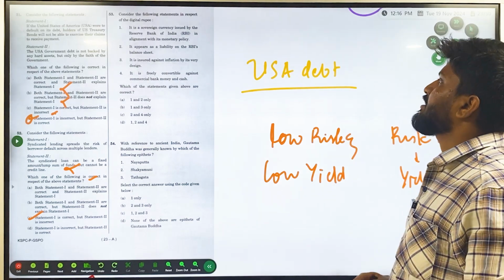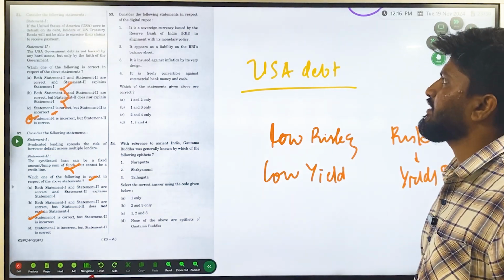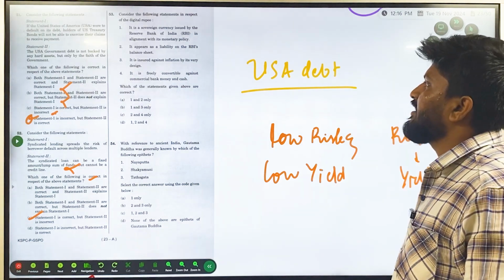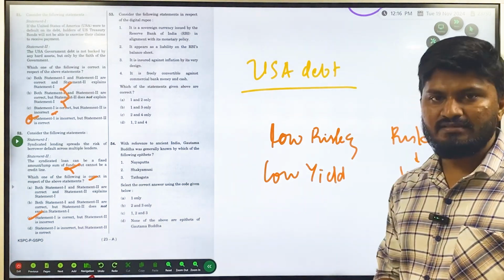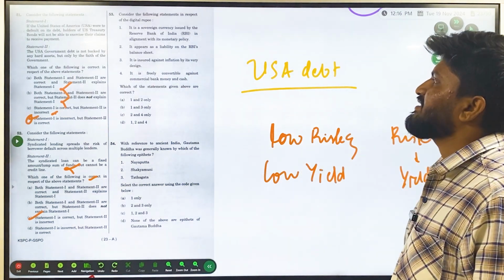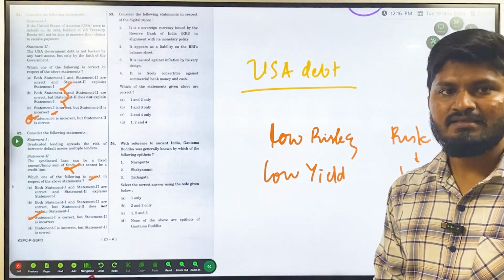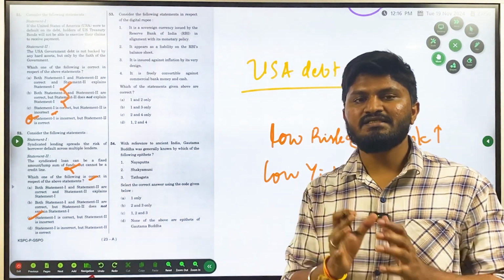It is talking about the digital rupee. It is a sovereign currency issued by the Reserve Bank of India in alignment with monetary policy. That is right. It appears as a liability on the RBI's balance sheet. That is also right. It is insured against inflation by its very design. This is wrong, because digital currency is nothing but money in its digital form.